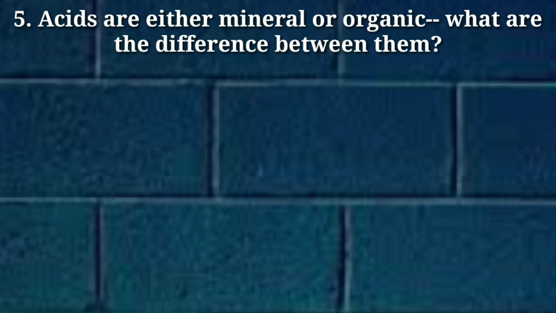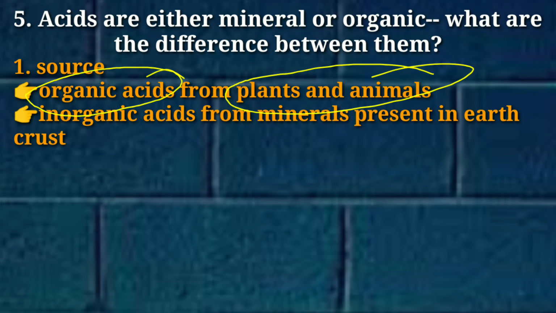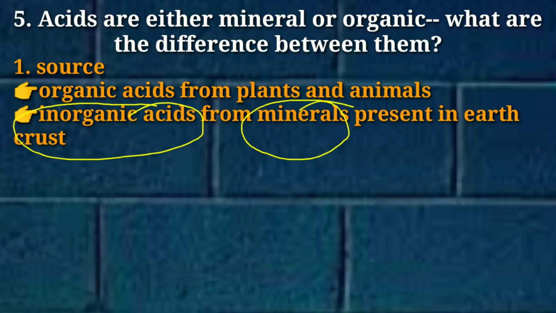Next question. Acids are either mineral or organic. What are the differences between them? Actually, organic acids are organic in origin, that is they are obtained from plants or animals, but mineral acids or inorganic acids are obtained from minerals which are present in the earth's crust.